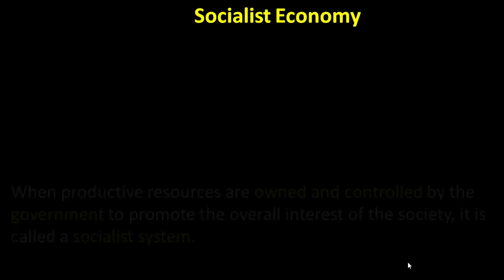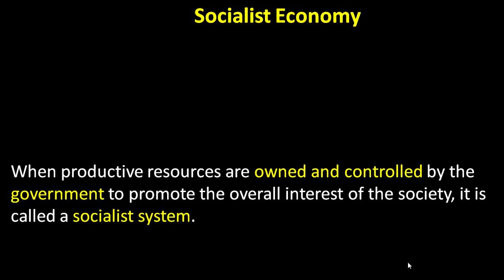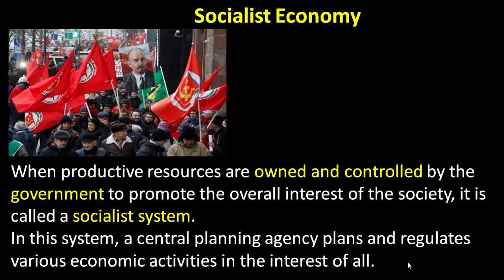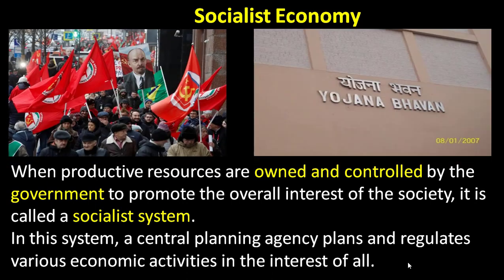Let's move on to the socialist economy. In a socialist economy, productive resources are owned and controlled by the government, exactly opposite to the capitalist economy.